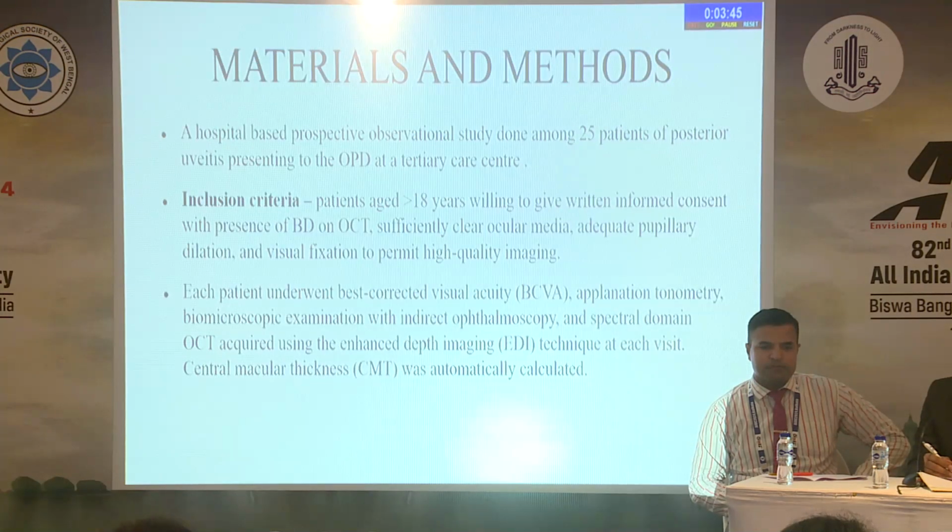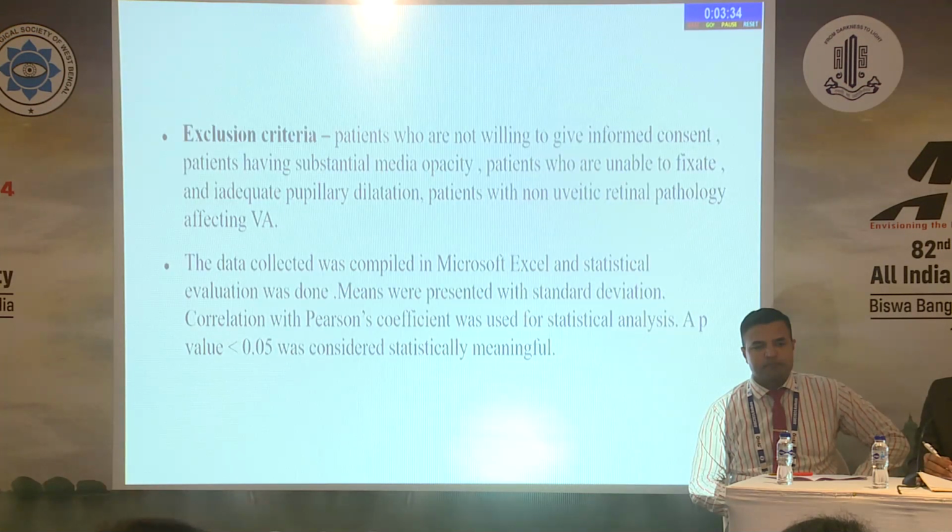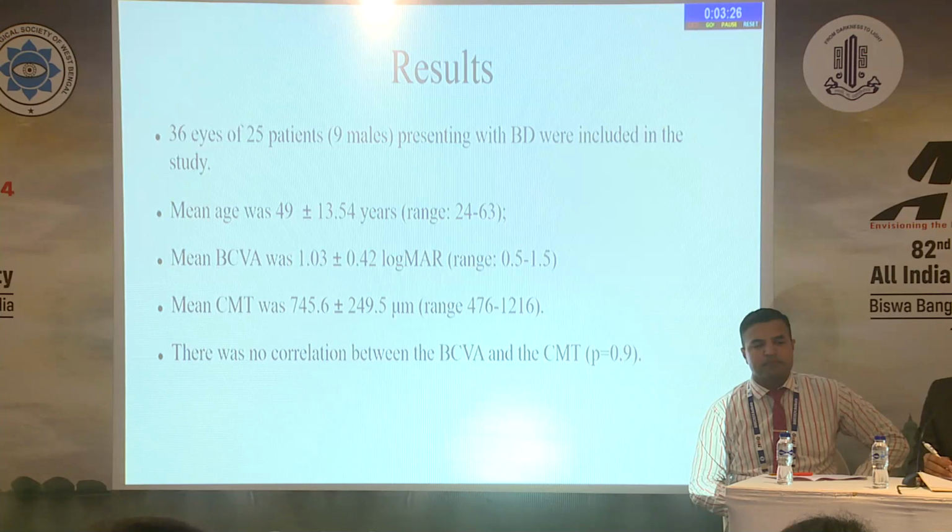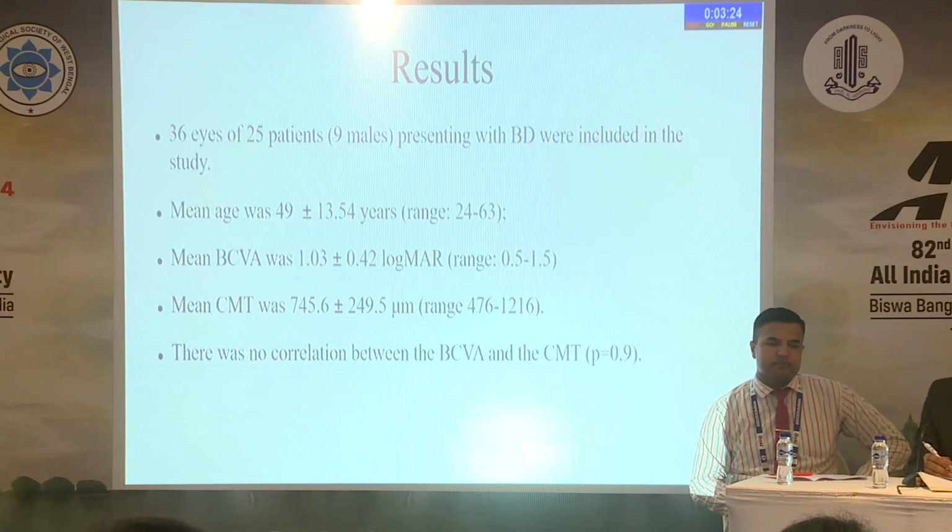Material and methods: the study was done among 25 patients of posterior uveitis presenting in the OPD at a tertiary care center. Inclusion criteria included patients aged more than 18 years with the presence of BD on OCT. Exclusion criteria were patients who were not willing to give informed consent and those who had a substantial media opacity. The results: 36 eyes of 25 patients with BD were included in the study. Mean age was 49. Mean BCVA was 1.03 according to logMAR. Mean CMT was 745 micrometers. There was no correlation between the BCVA and the CMT.